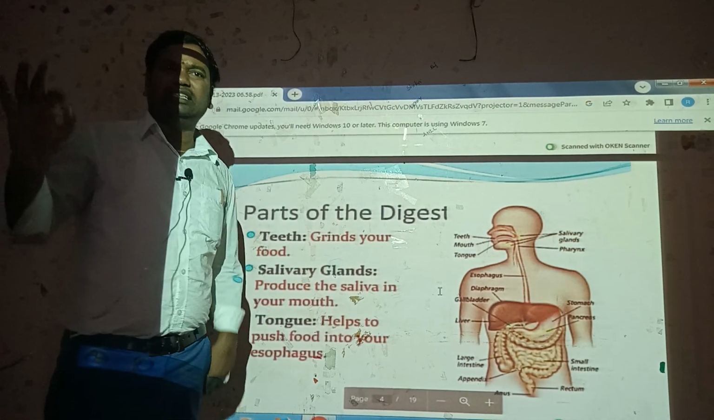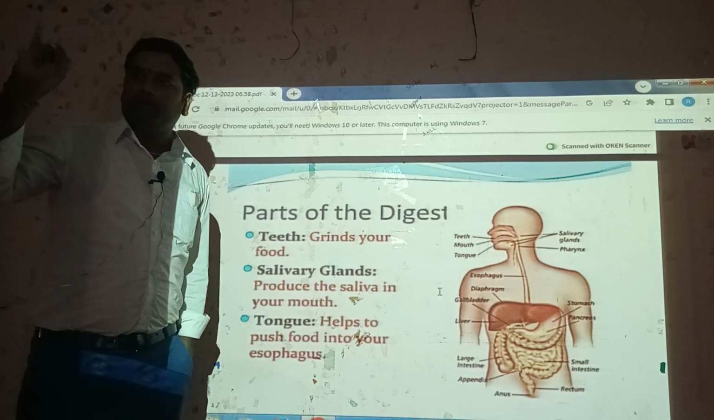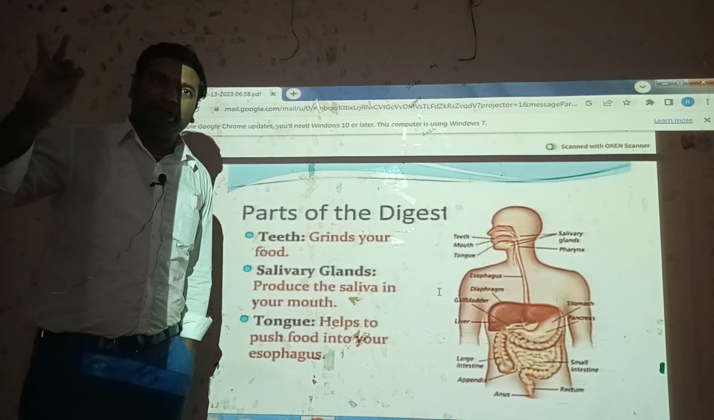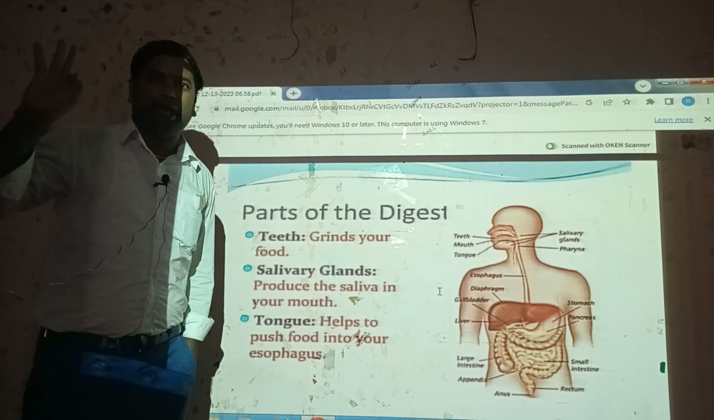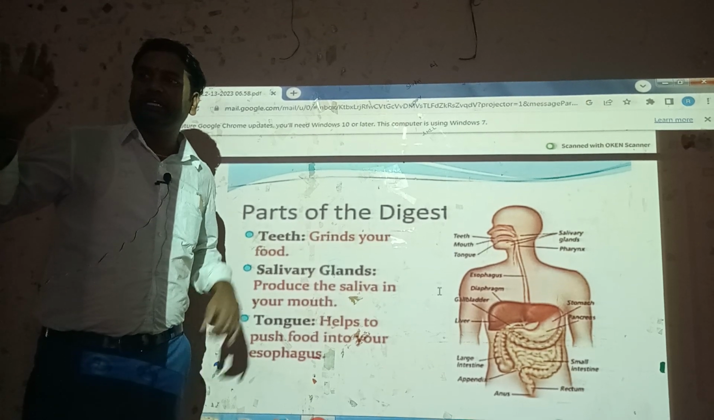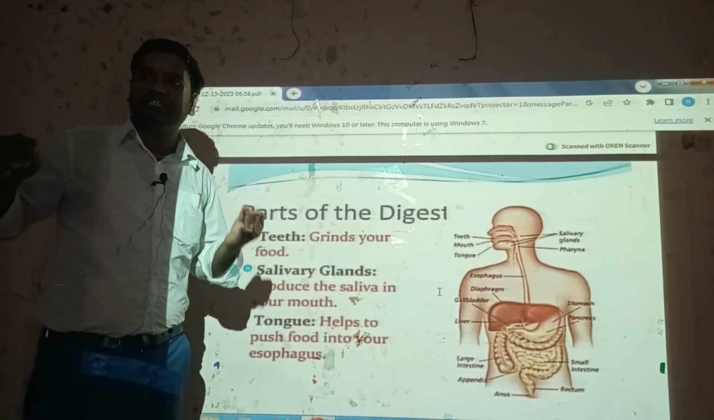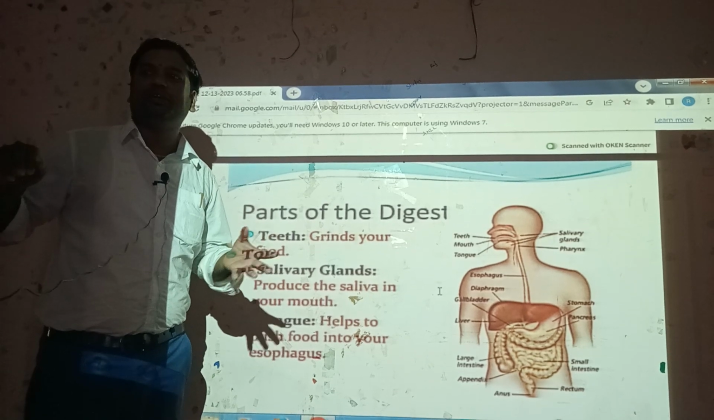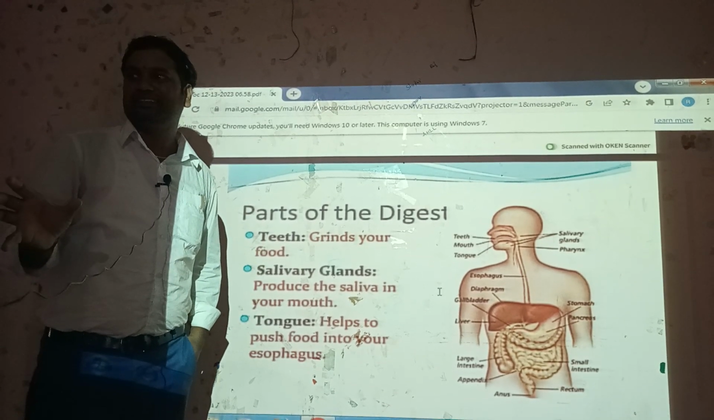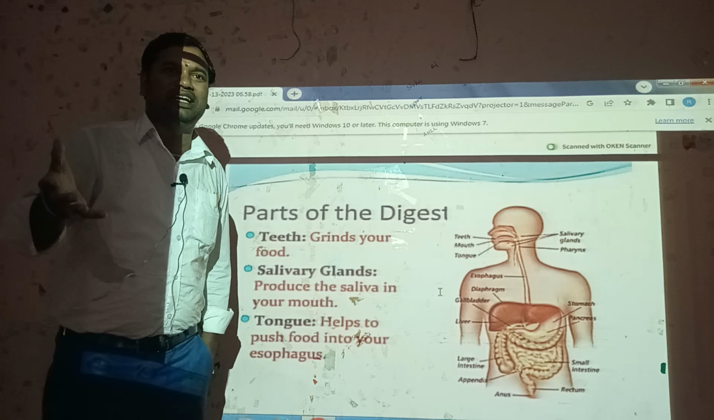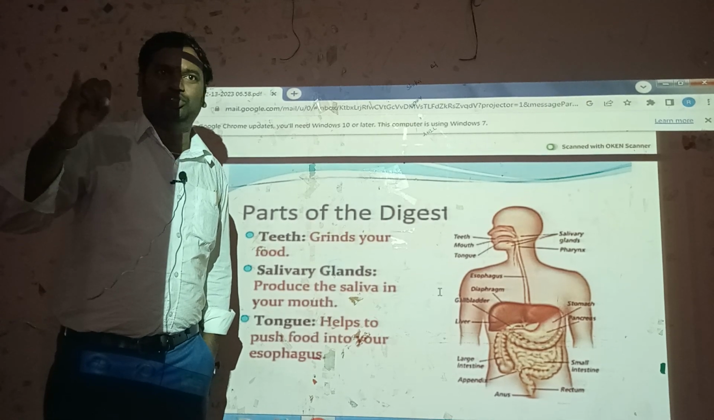Next, the parts of the digestive system. Any digestive system's parts are very important: mouth and buccal cavity, pharynx, esophagus, stomach, small intestine, large intestine, rectum, anus. These are the common headings. And the digestive glands heading: salivary glands in humans.